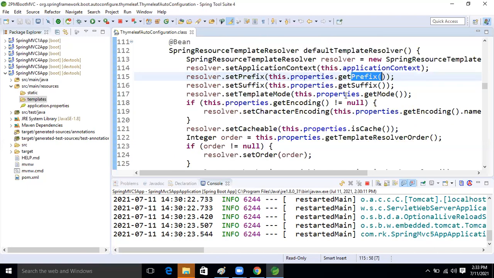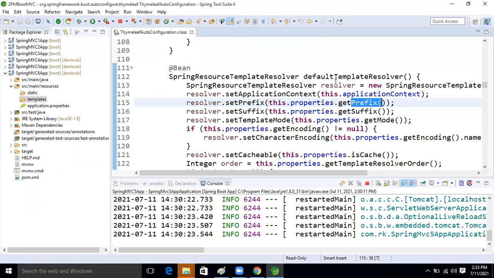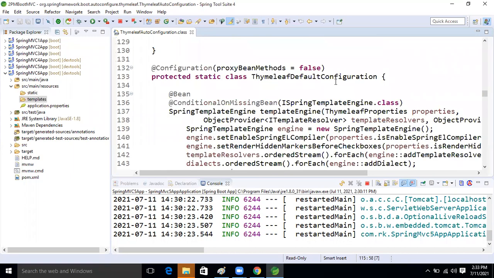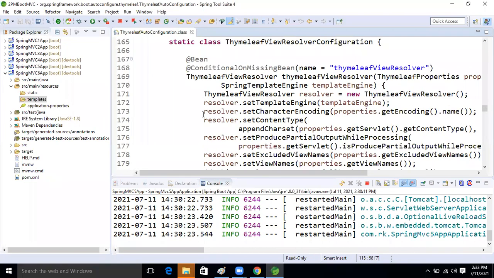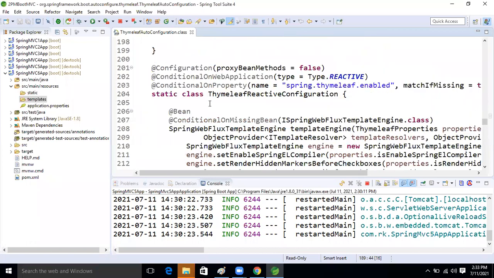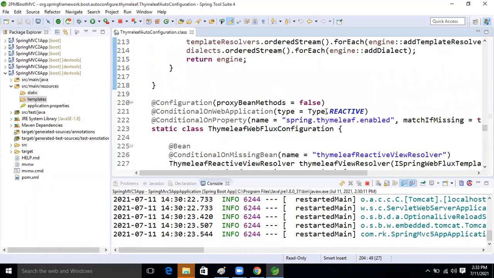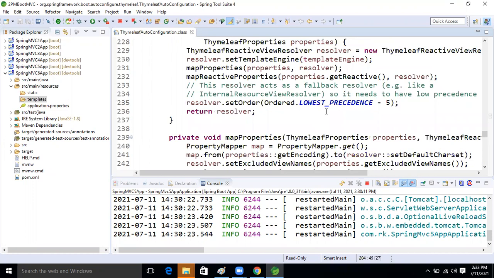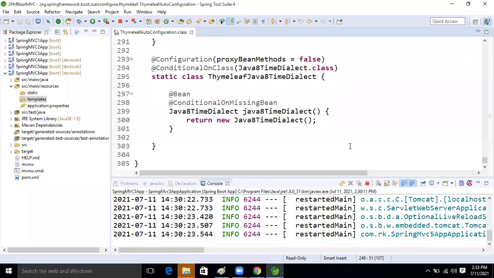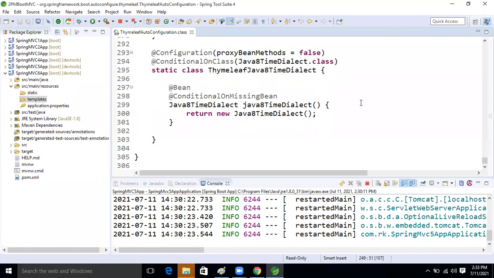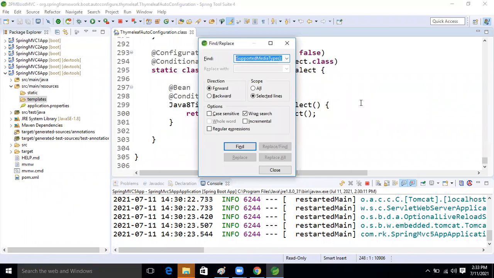Prefix properties. One minute, guys. I want to show that. Why is it not showing?